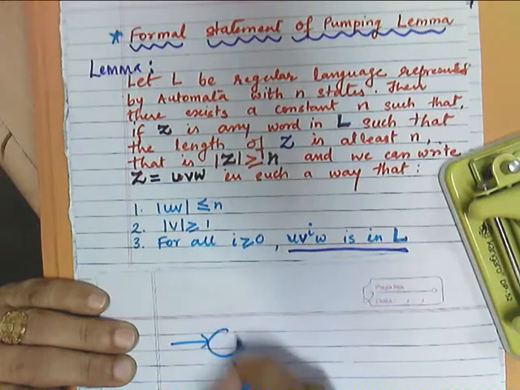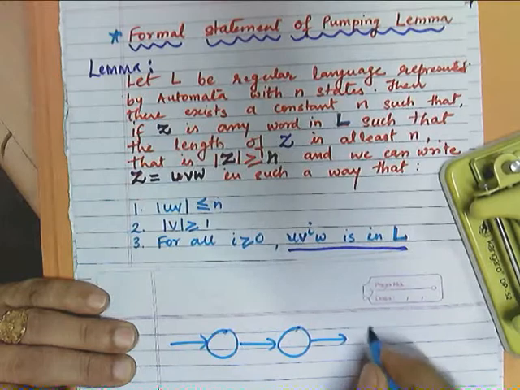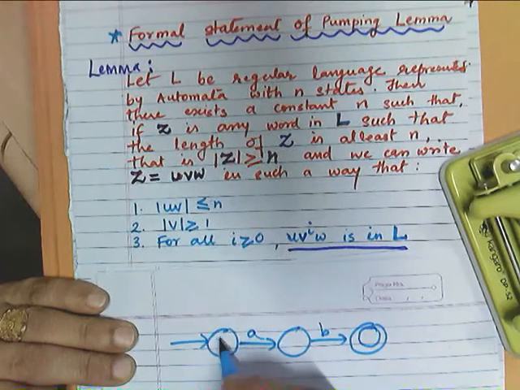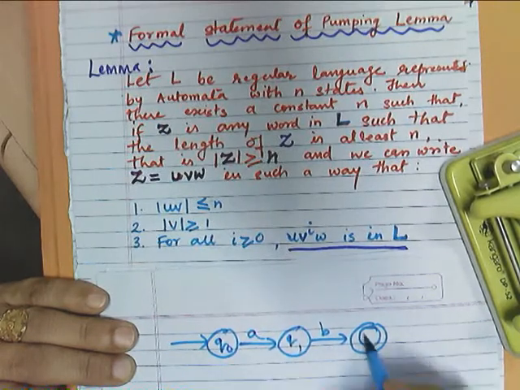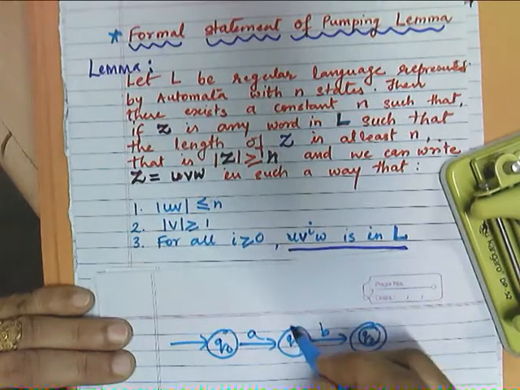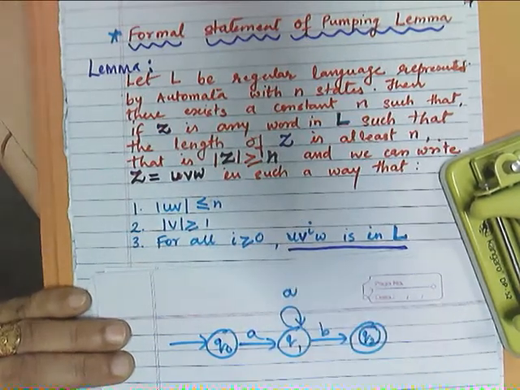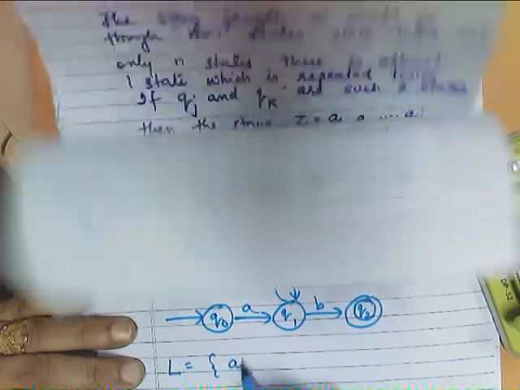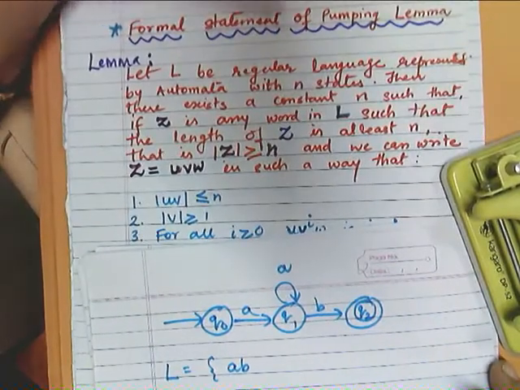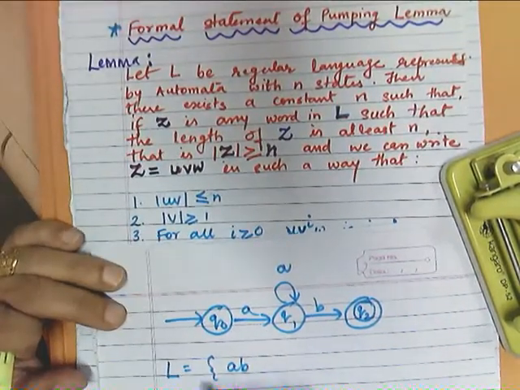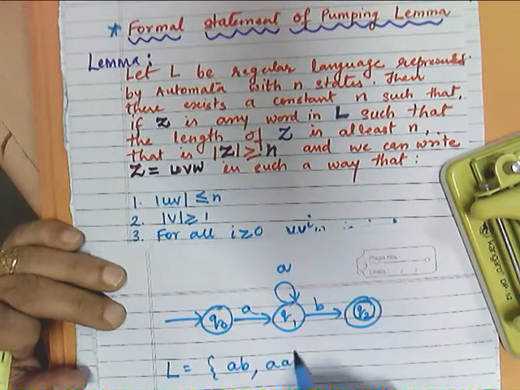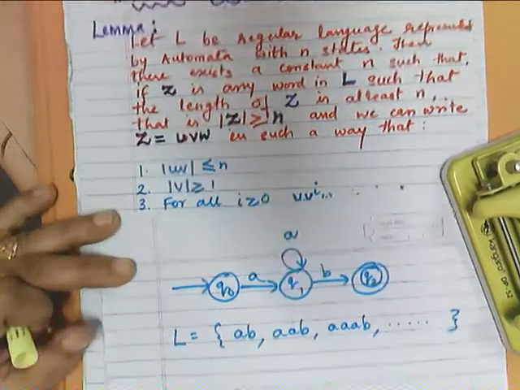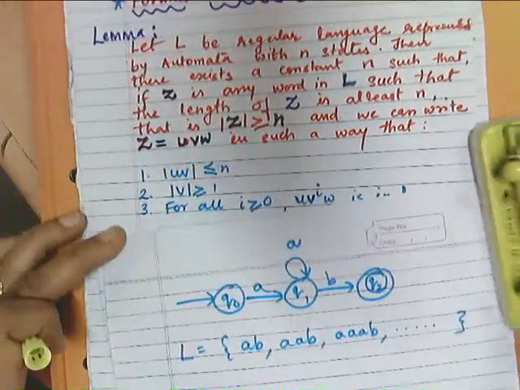The DFA I considered in the last lecture had three states, Q0, Q1, and Q2, over the symbols A and B, and there was a self loop with A. We have seen the language accepted by this DFA. It is a regular language containing this kind of strings, and it is also an infinite language. I hope everybody recalls this example.